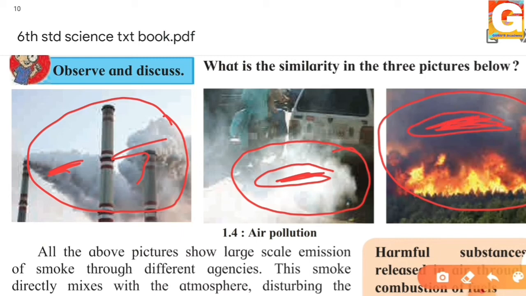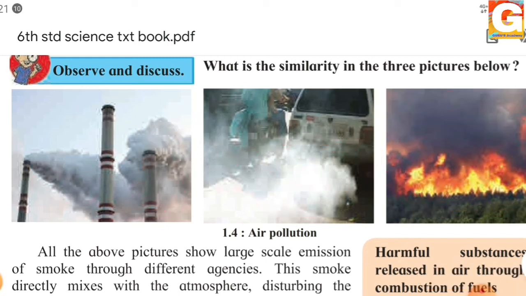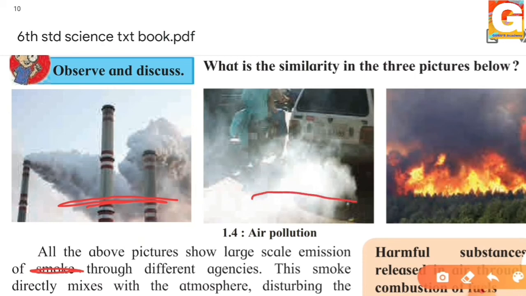So what are the common things which we can see? Yes, the common thing is the black sooty flame, that is the smoke. So in all the above pictures, there is large scale release of smoke through different agencies which we have seen above. This is the agency, that is from different chemical companies. The next agency we can say is the car which runs on the road.